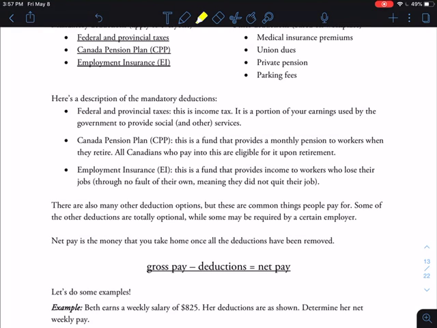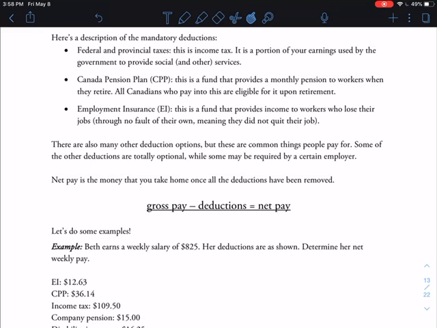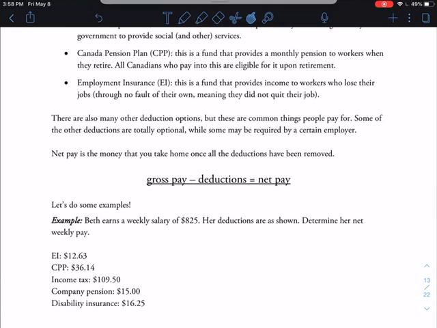Okay, employment insurance, called EI, is a fund that provides income to workers who lose their job. And the key thing here is through no fault of their own. Okay, so that means they didn't quit. It's when you get fired or laid off. So everybody who got laid off during this crazy COVID-19 time is eligible for EI, and many, many people are receiving it right now. And it's to help you be able to pay your bills and pay for groceries before you get your next job.